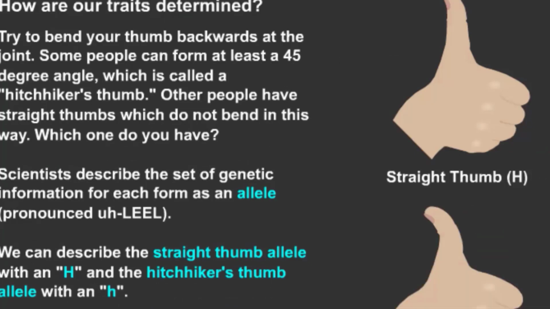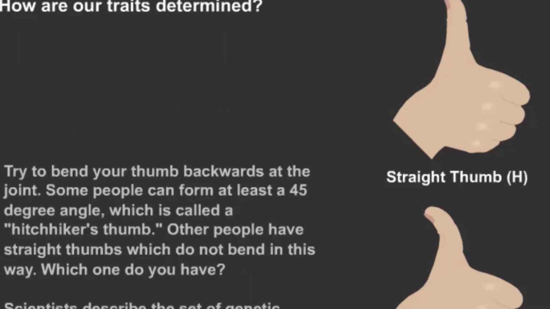How are our traits determined? Try to bend your thumb backward at the joint. Some people can form at least a 45-degree angle, which is called hitchhiker thumb. Some other people have a straight thumb which doesn't bend that way. Which one do you have? Scientists describe the set of genetic information for each form as an allele. We can describe the straight thumb allele with a capital H.